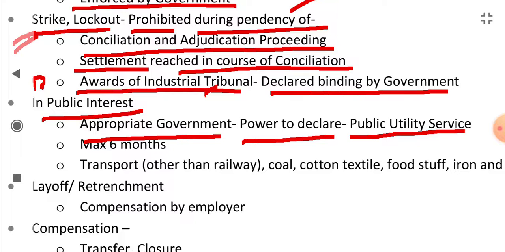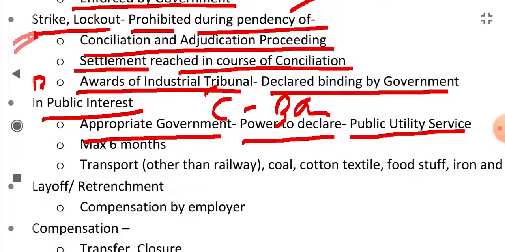In comparison to normal industries, the control of government on public utility services is more. During the time of corona, the government declared the banking industry as a public utility service, so the unions and workers of the banking industry were prohibited from doing strikes at that time.